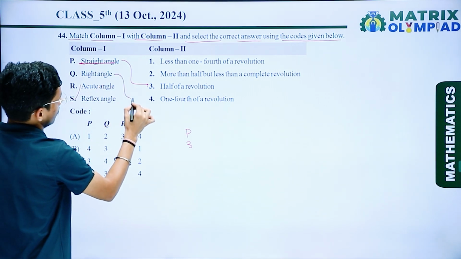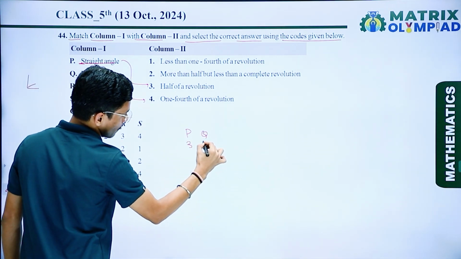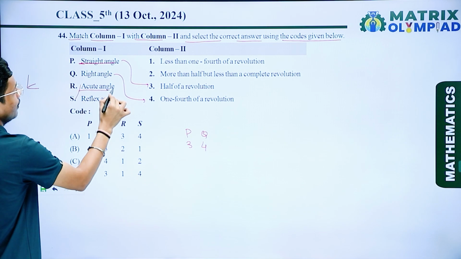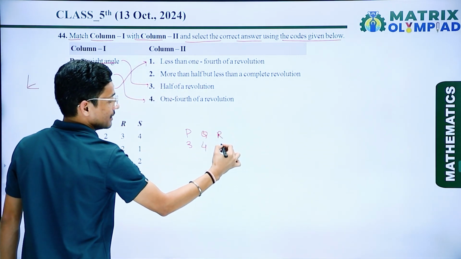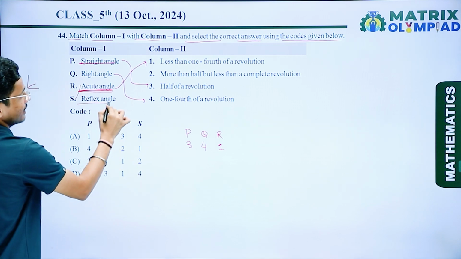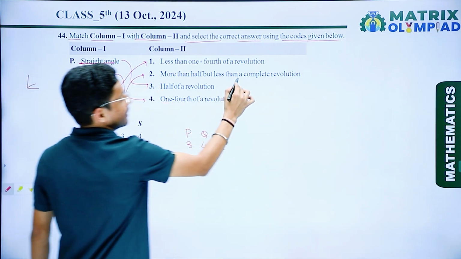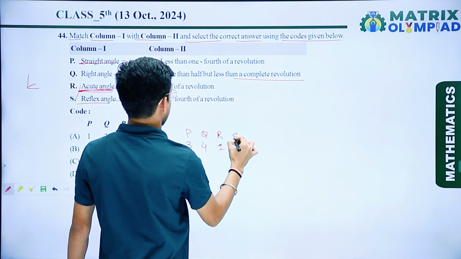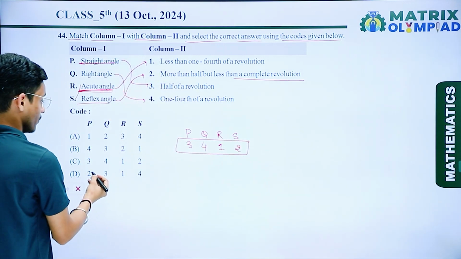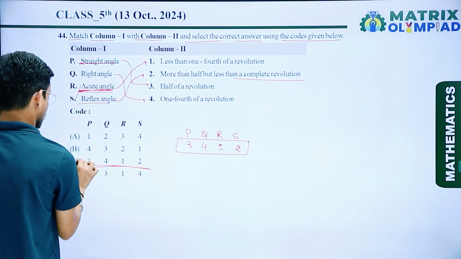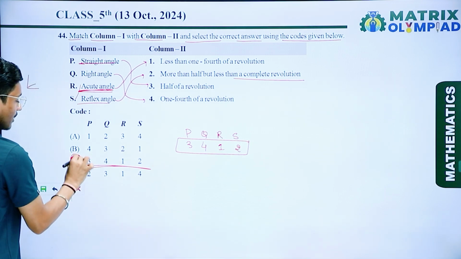So here Q is connected to 4. Now acute angle, less than 1/4 of the angle. So here R is connected to 1, and reflex angle, this is more than the half but less than a complete angle. So S is connected to 2. So 3, 4, 1, 2. So check 3, 4, 1, 2. So here option number C is the correct answer.